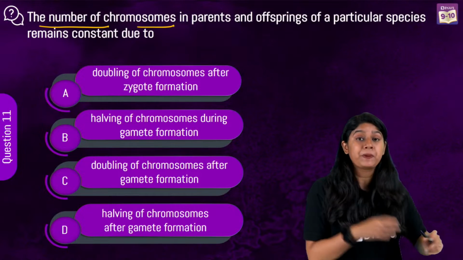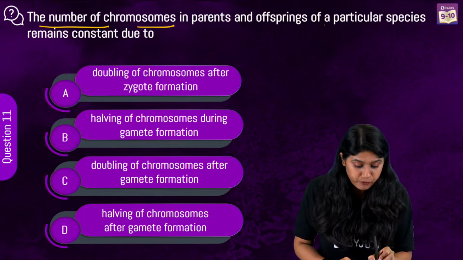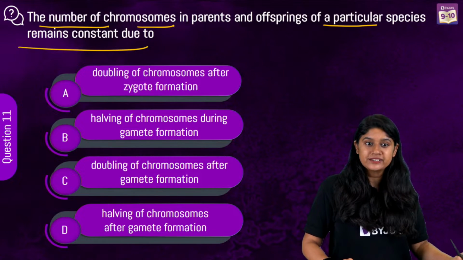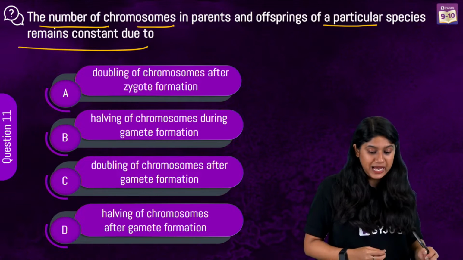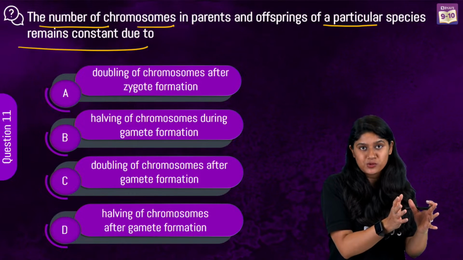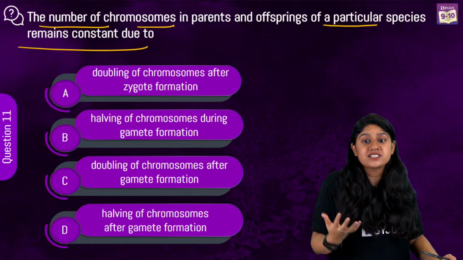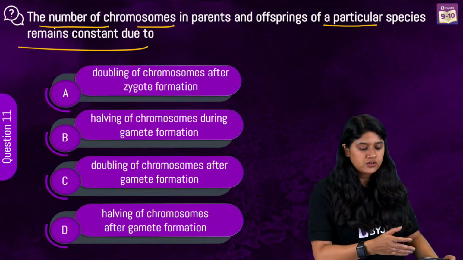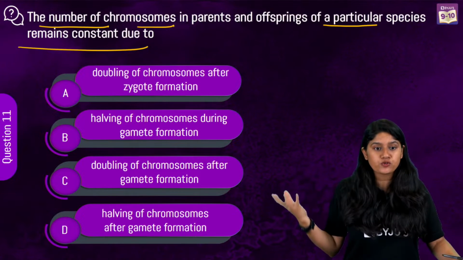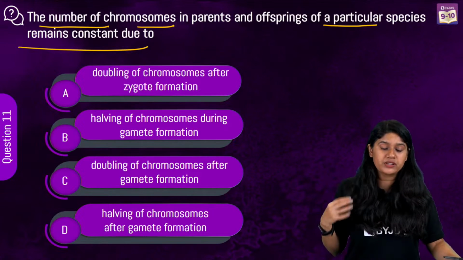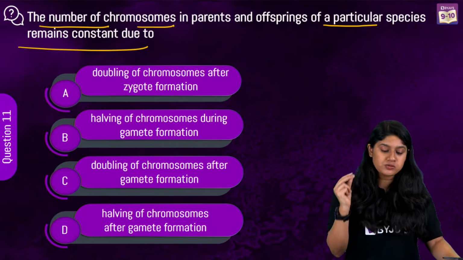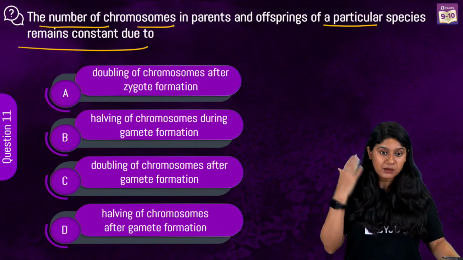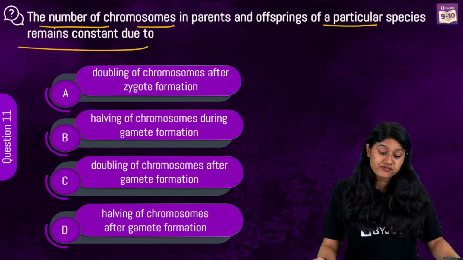The number of chromosomes in parents and offspring of a particular species remains constant due to what? What do you think? For example, in humans, we'll have 46 chromosomes across all humans unless something major changes, right? In options we have doubling of the chromosomes after the zygote formation, halving of the chromosomes during gamete formation, doubling of chromosomes after gamete formation, or the number becoming half after gamete formation.